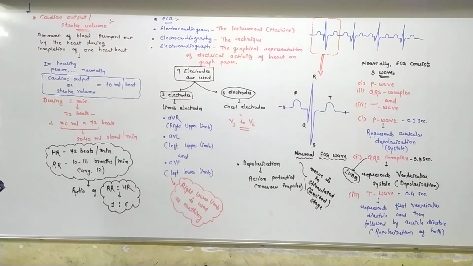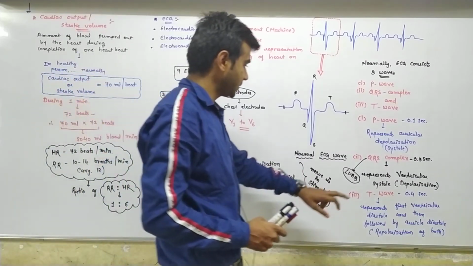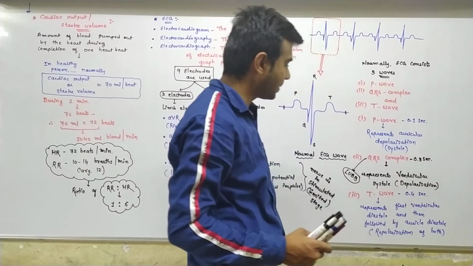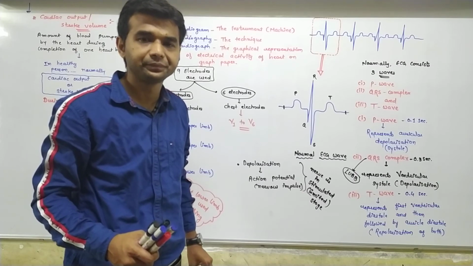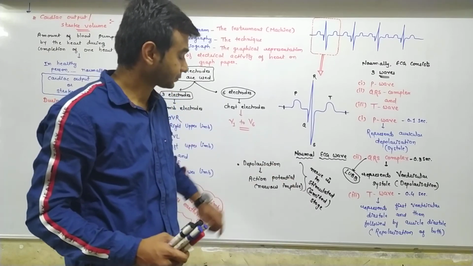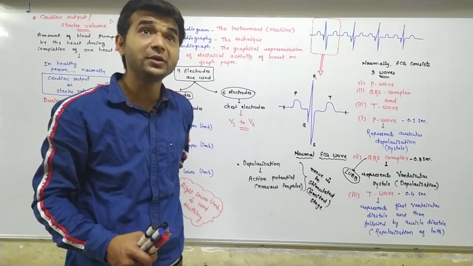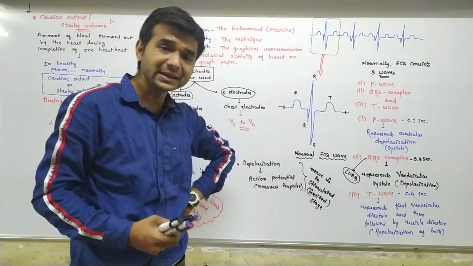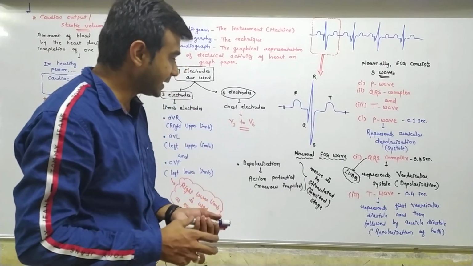T wave indicates, first of all, ventricular diastole. First of all, ventricles are in the diastole stage and then followed by auricular diastole stage. And you know that first of all, ventricles are now entering the diastole stage because for 0.3 seconds the ventricles were in the systolic stage. So this indicates